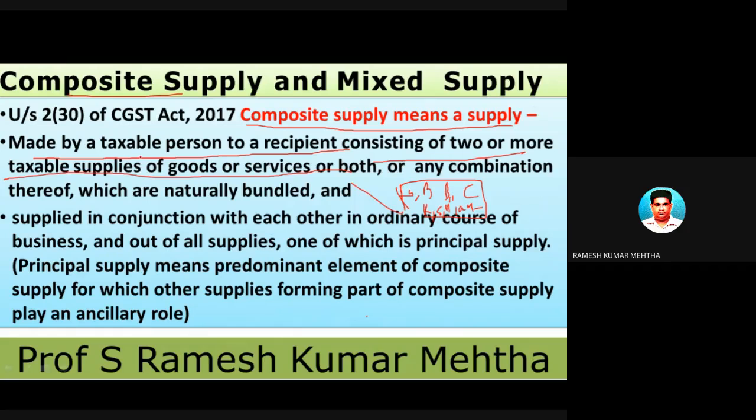All these are formed into one jumbo pack. Taxable supplies of goods and services are both 2 or more. Here we have got 7. And they are combined together. They are combined to form a jumbo pack. And we give this present to a loved one or a dear one.